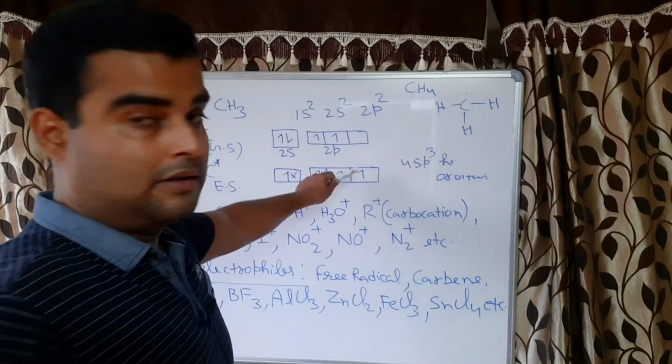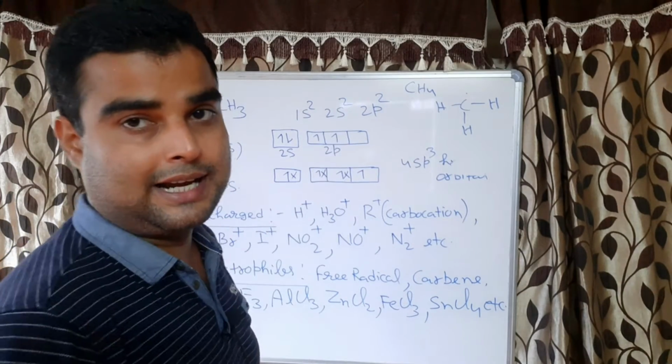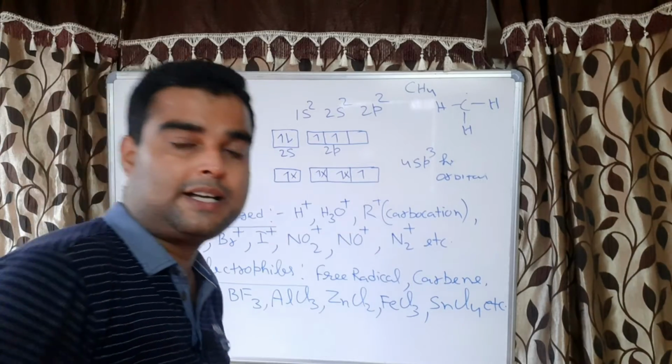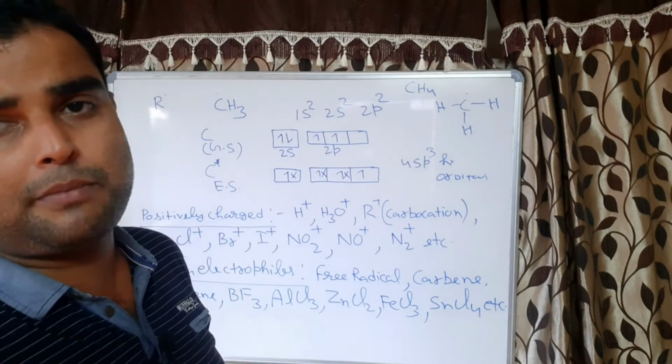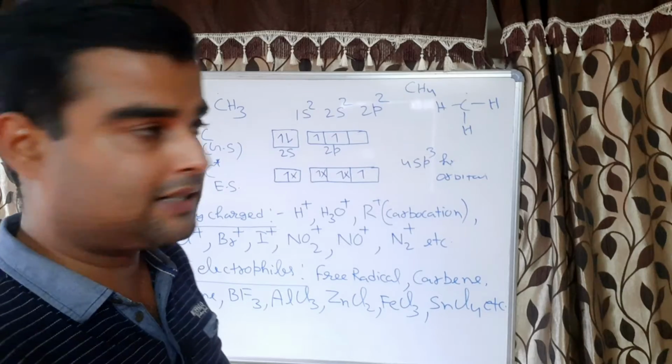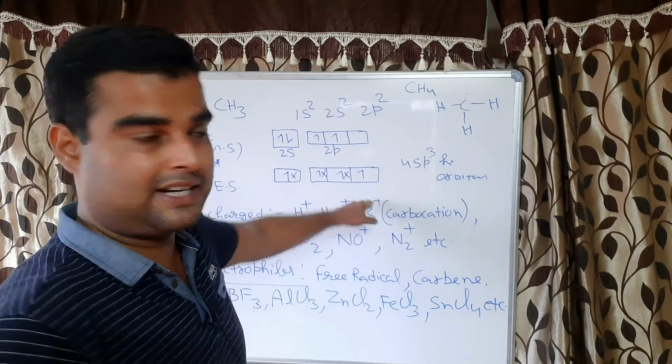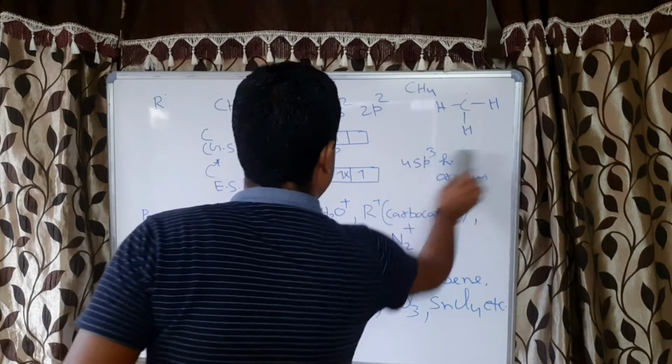So in the second shell, the valence shell is the second shell, and in the second shell the maximum number of electrons can be 8, correct? But here it is 7, that's why it is electron deficient, correct?